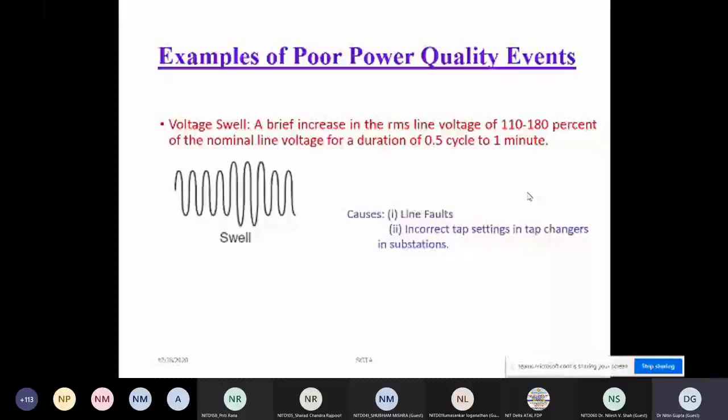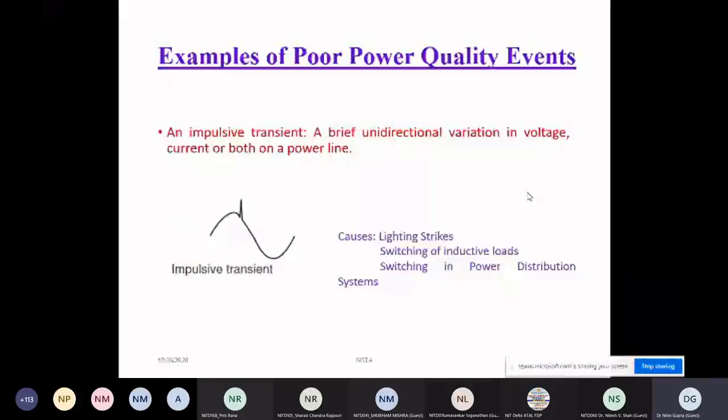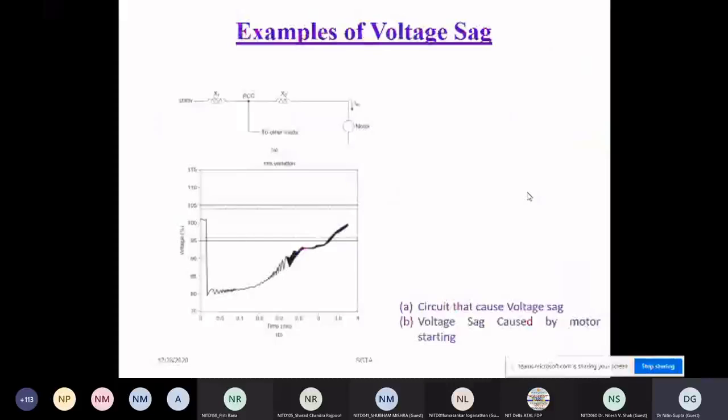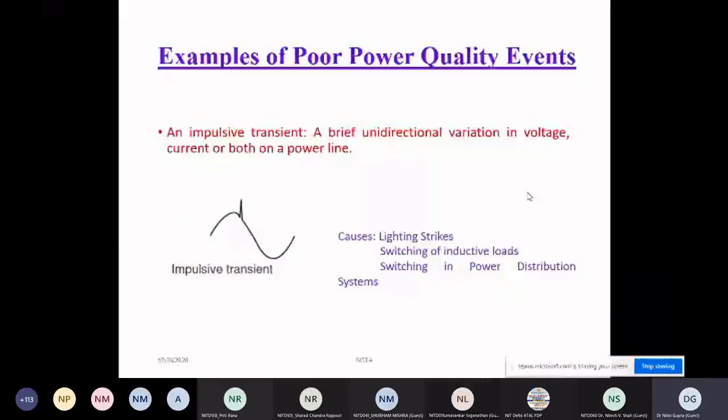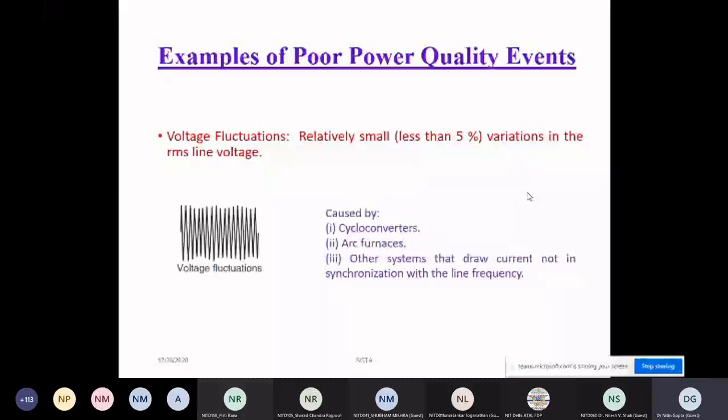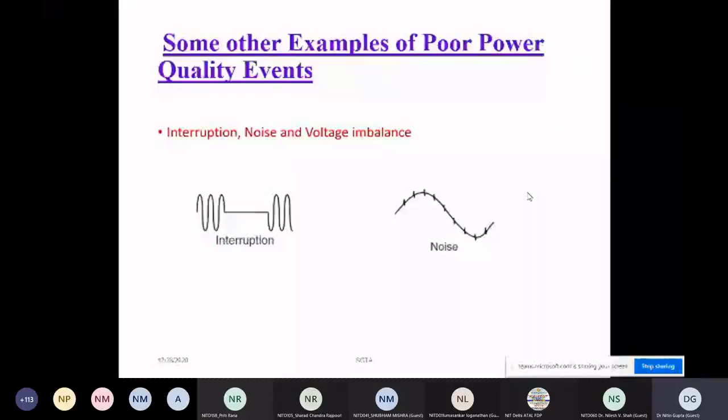So it is swell, sag, swell, impulsive transient, oscillatory transient. You can see the difference between both. This is the impulsive transient. This is the oscillating transient. Suppose some power factor correction capacitors are switched; maybe due to that you get this type of oscillation, which will decay out after some cycles. Fluctuation: we already observe this type of fluctuation in our house also. Maybe some arc furnace or cycloconverter is running near our premises, some system which draws current not synchronized with the line frequency. Then some interruption for some cycles.